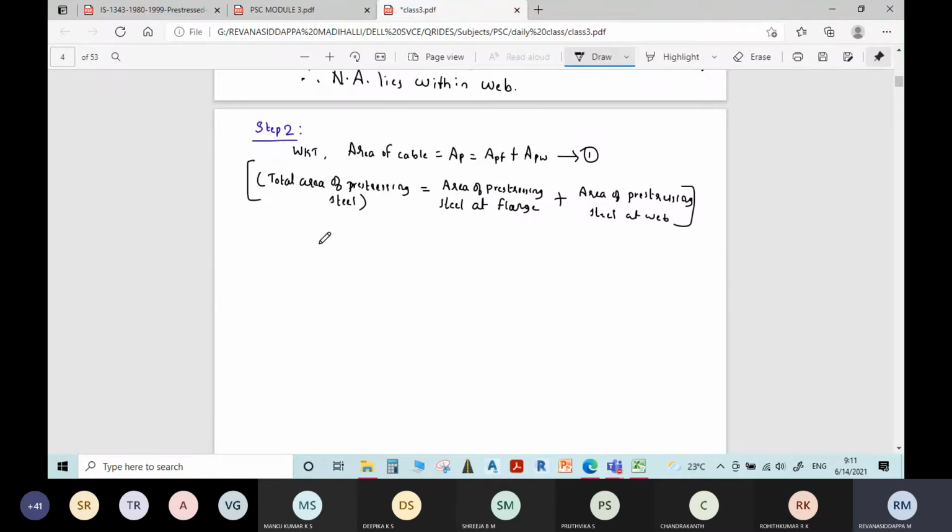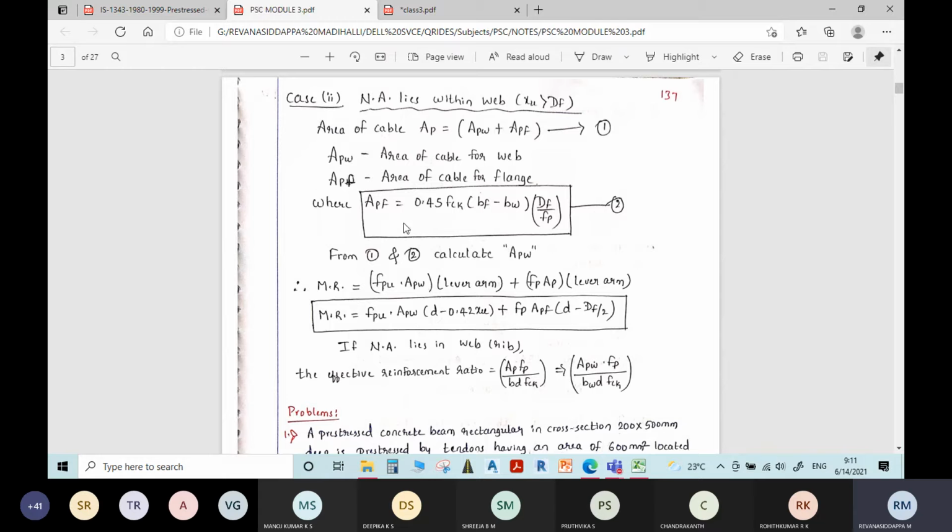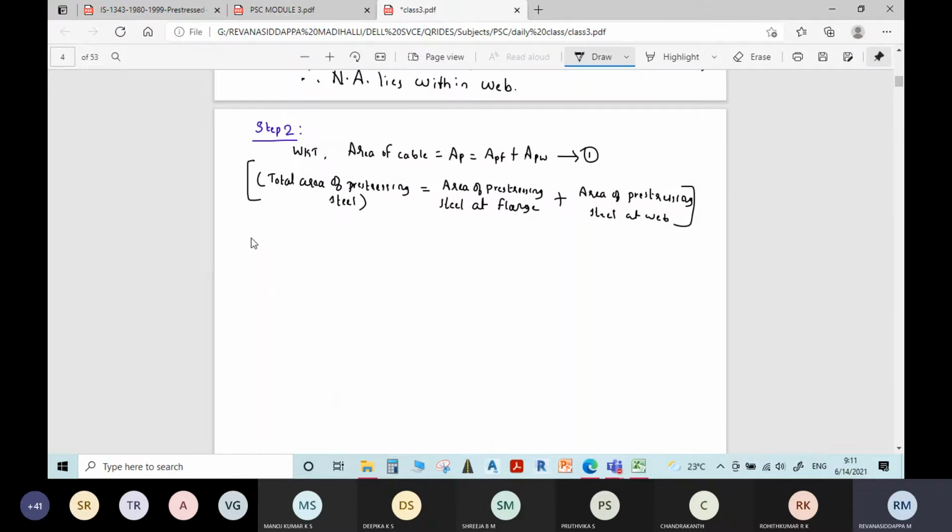We know the formula for finding the area of pre-stressing steel in the flange portion: 0.45 FCK into (BF minus BW) into DF by FP. You write it: APF is equal to 0.45 FCK into (width of flange minus width of web) into DF, divided by FP, the stress in the pre-stressing steel.